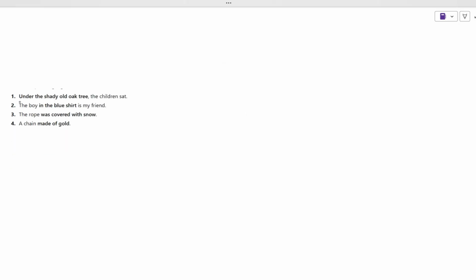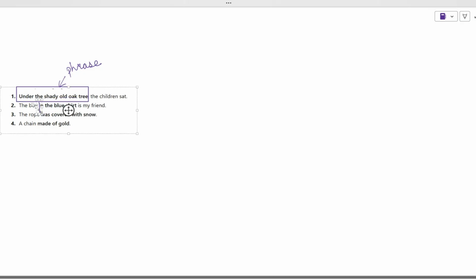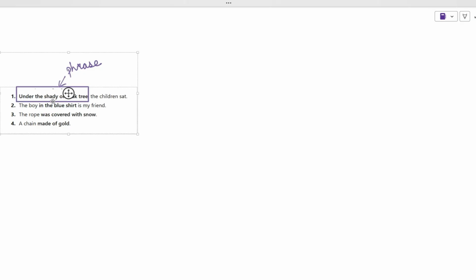For example, "Under the shady old oak tree the children sat." So here, "under the shady oak tree" is a phrase. Why is it a phrase? Because the meaning is not clear. Under the shady oak tree, what is happening? The verb is not there, only the subject is there. Similarly, "in the blue shirt," here also only the subject is present. We do not know what is happening in the blue shirt, what is the significance of the blue shirt, nothing.